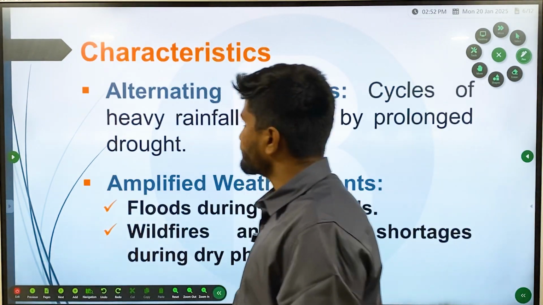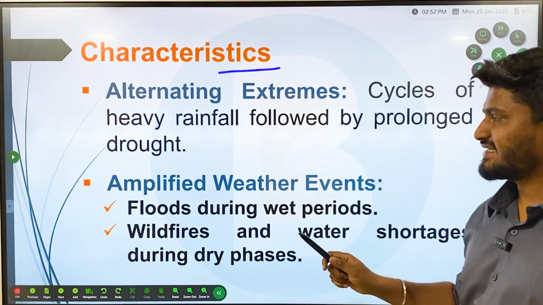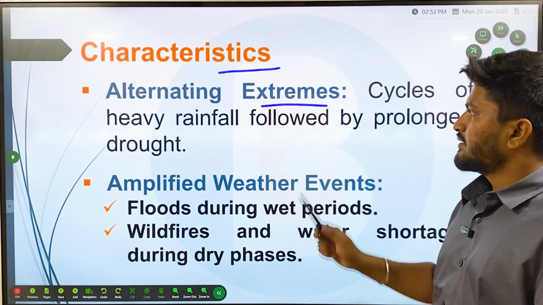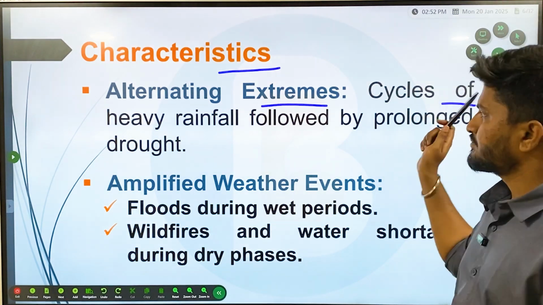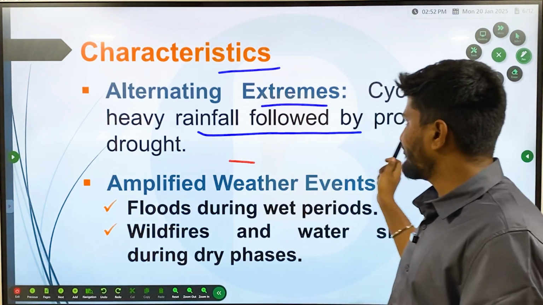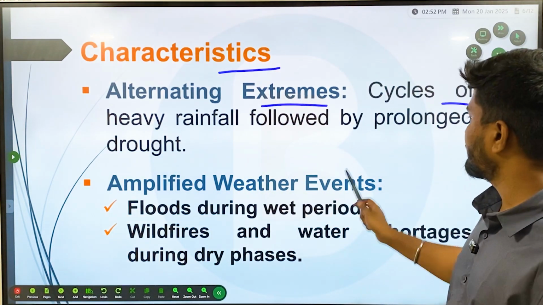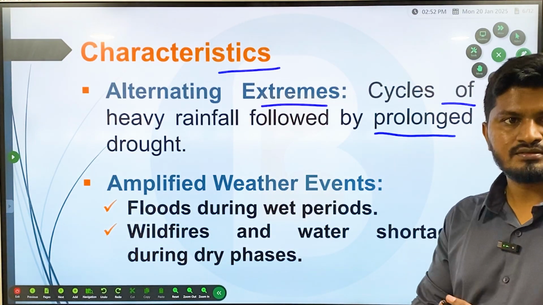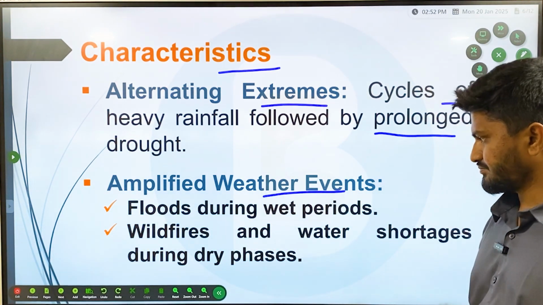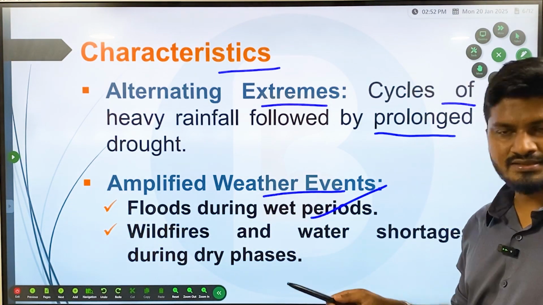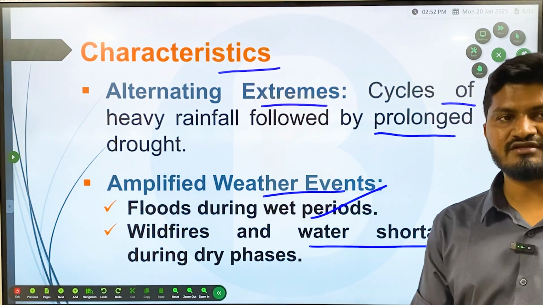Then the characteristics, as I discussed, are alternating extremes, that is, cycles of heavy rainfall followed by prolonged drought, then amplified weather events, that is floods during the wet periods, wildfires and water shortage during the dry phases.